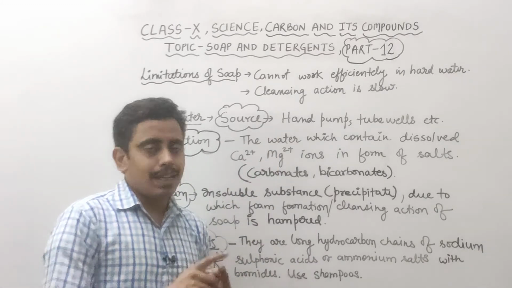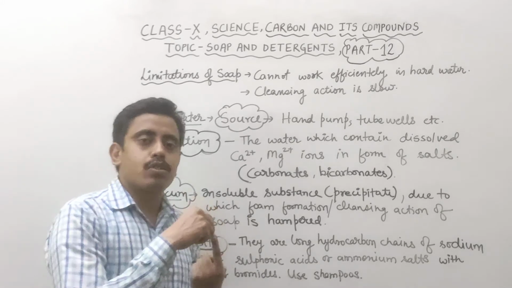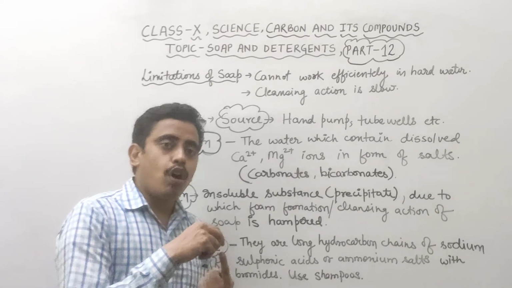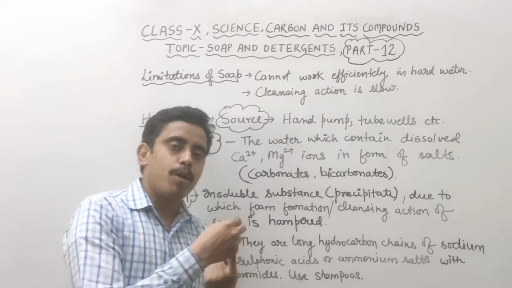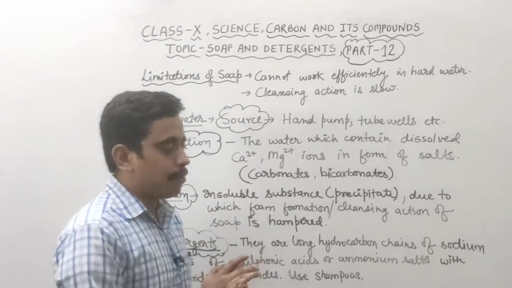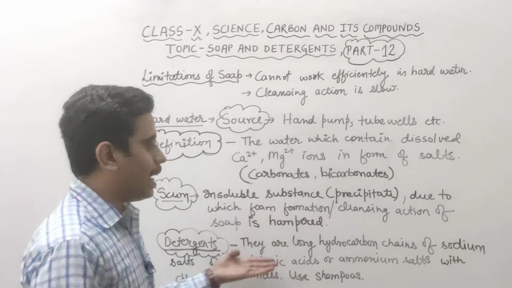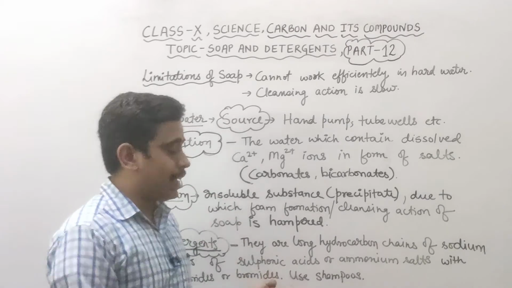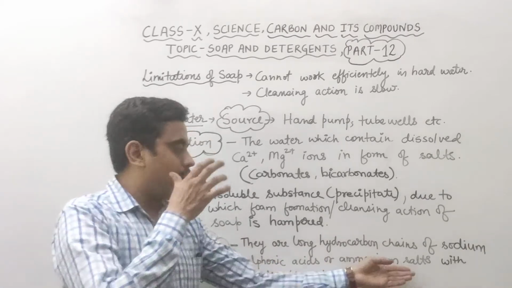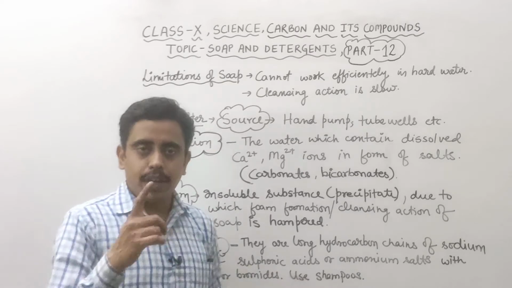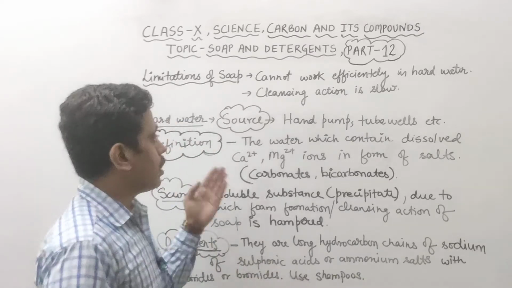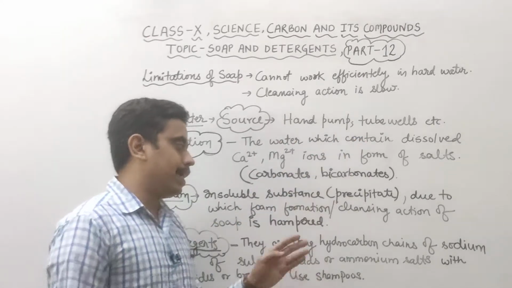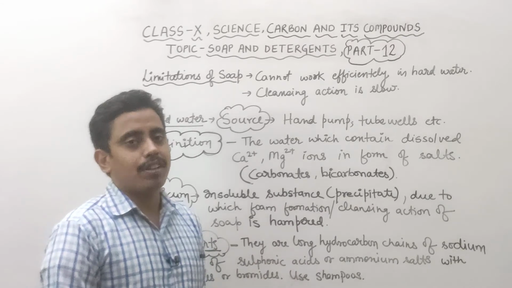The first difference is the definition: soaps are the sodium and potassium salts of long chain carboxylic acids, whereas detergents are the sodium salts of long chain sulfonic acids, or ammonium salts with chlorides and bromides. The second is that soap cannot show its cleansing action in hard water, but detergents can show their cleansing action in hard water.